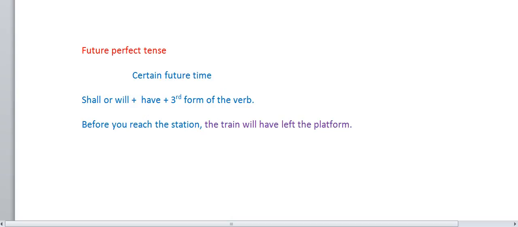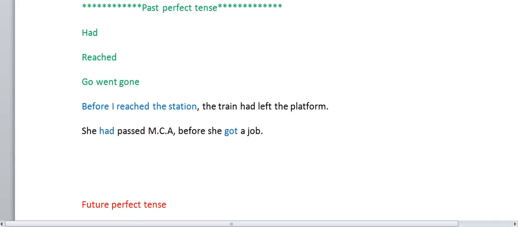Third form of the verb. See, before you reach the station, this should be in simple present tense. This is future perfect tense. This should be in simple present tense.